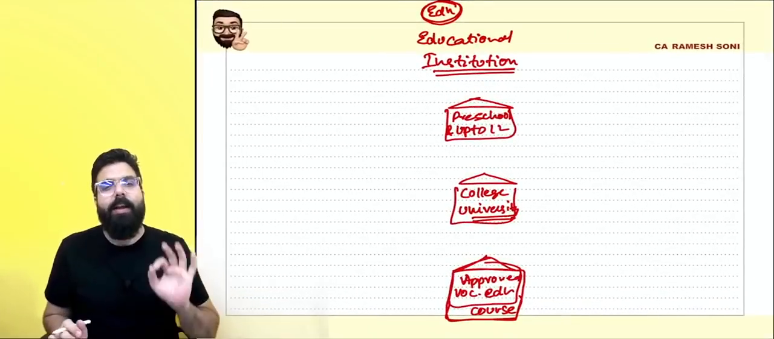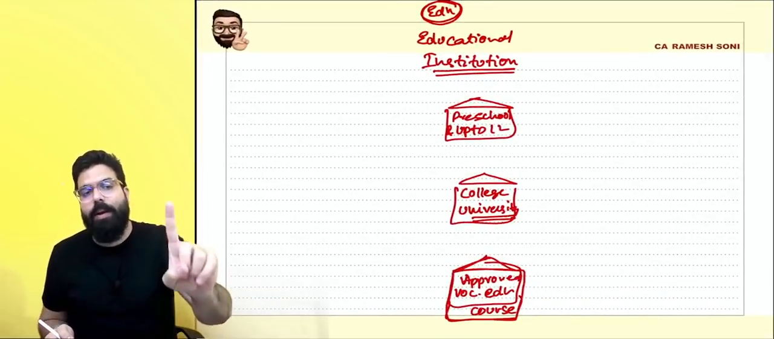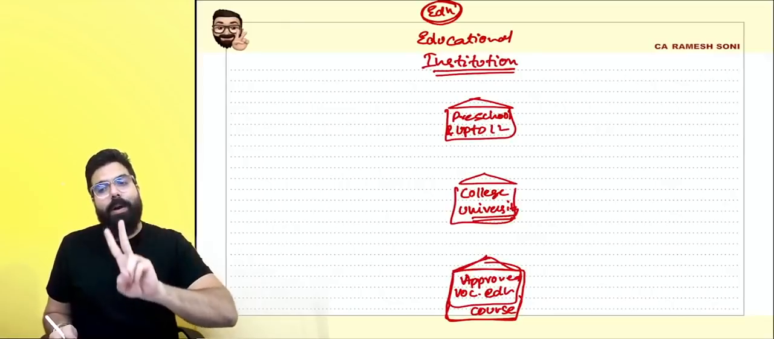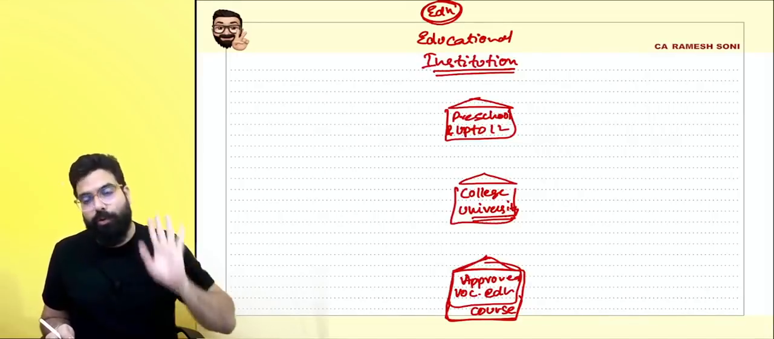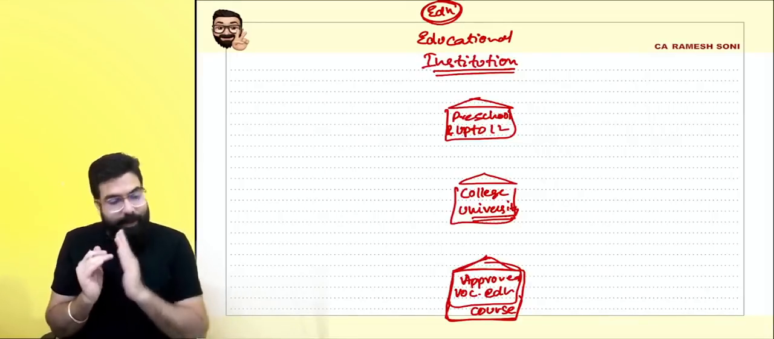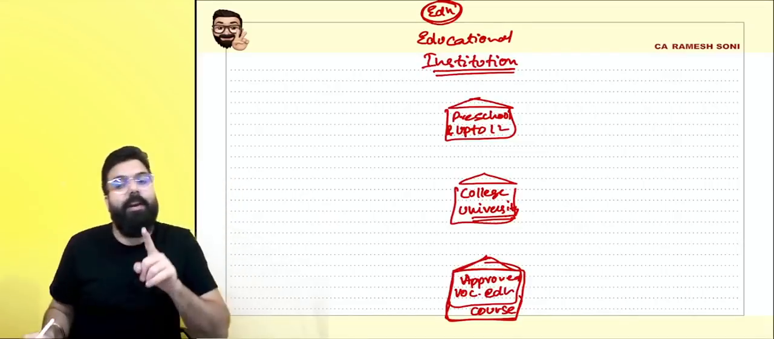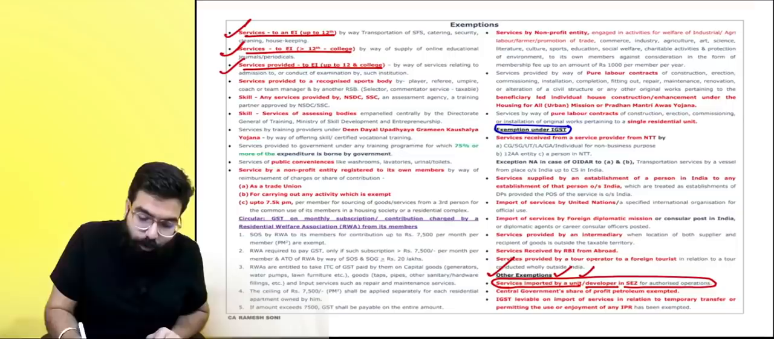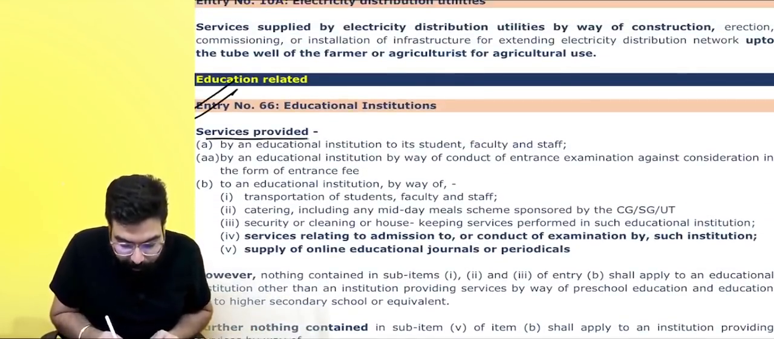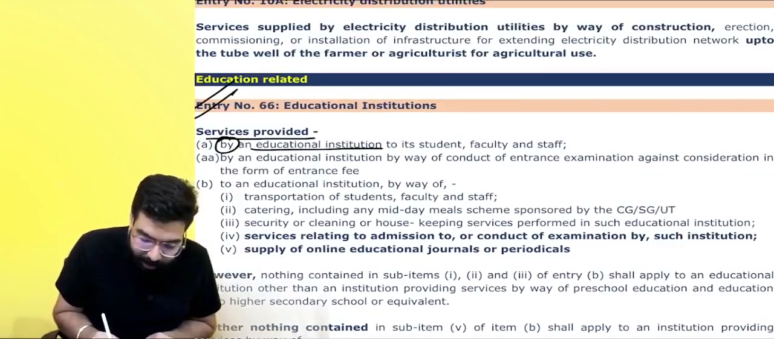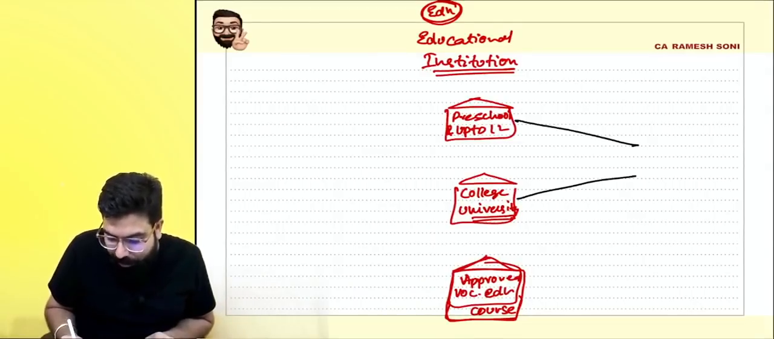As of now, you can think there are three types of educational institution. Is everyone clear? One is preschool up to 12, one is college, and one is approved vocational education course. Now, services provided by this educational institution are also exempt. Service provided to this educational institution is also exempt. Let's read entry number 66, which talks about services provided by an educational institution to its student, faculty, and staff. So all the three are educational institutions.